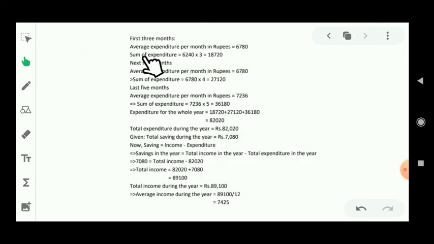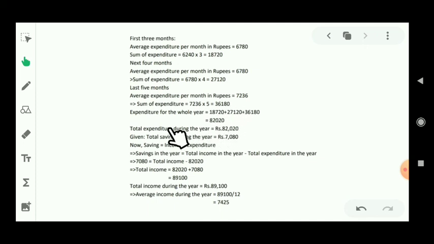As we know, for the first 3 months the average expenditure per month in rupees is given. So the sum of expenditure will be 6240 multiplied with 3, that means 18720. For the next 4 months you have to solve like the previous procedure: 6780 multiplied with 4. Then for the last 5 months, 7236 multiplied with 5.